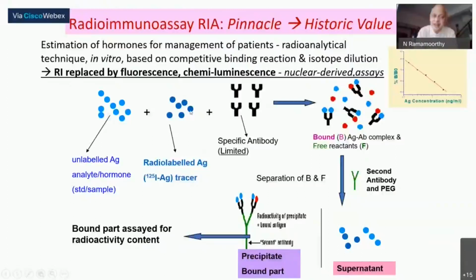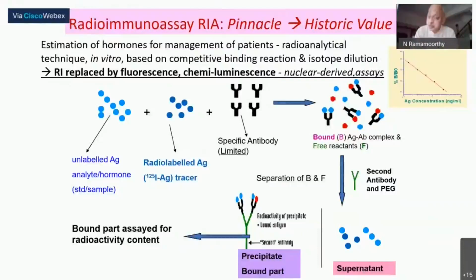Freely floating tracer versus antibody bound tracer, these two components you will be able to measure, and therefore once you have constructed a standard curve, any number of unlabeled sample material could be run through and you will be able to find the amount. So a very large number of hormones, be it the thyroid hormone, fertility related hormone. Of course, the entire discovery was related to using insulin, but subsequently the technique could be extremely elegantly used for a very large number of hormone analyses. So much so it was an extraordinarily huge business.